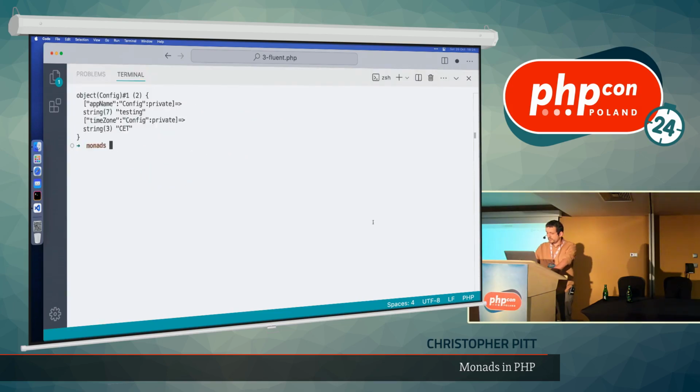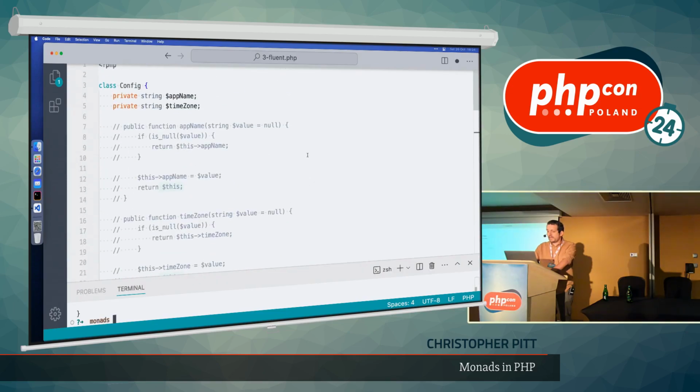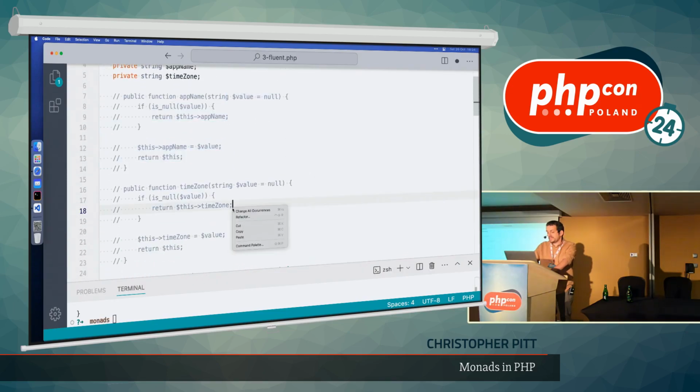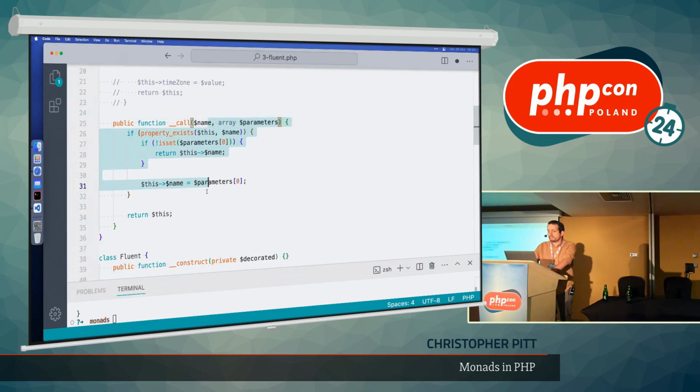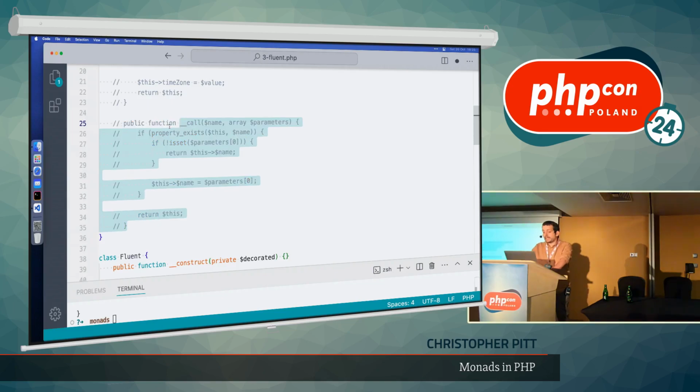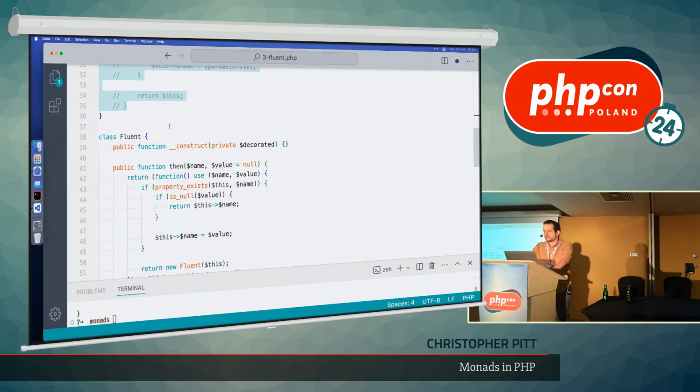This should actually still work, so I'm going to run it again to make sure. Okay, it does. I don't have these fluent methods enabled anymore. PHP doesn't really know about them, but I do have this magical __call method. Come to find, I start to get a lot of these types of classes in my project, and now I'm repeating this method everywhere, or worse, making a trait for this __call method. I don't really like that solution enough. I would prefer if I could decorate the things that I want to be able to interact with fluently, and I can do that with a new monad.